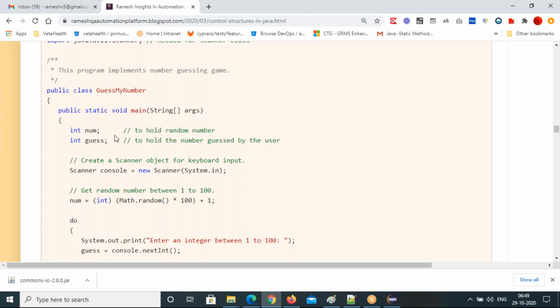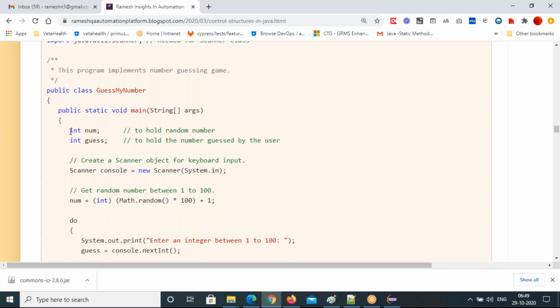If your guess is more than the random number, it should print that you guessed more than the random number. And if you enter a number less than the random number, it has to print that you guessed less than the random number. Those are the statements we have to print. Let's see how to print that.